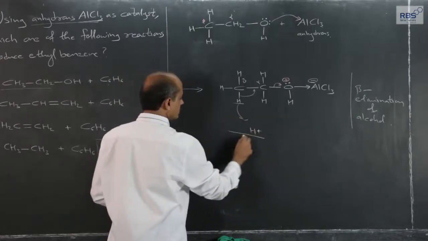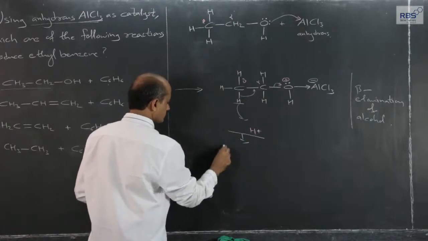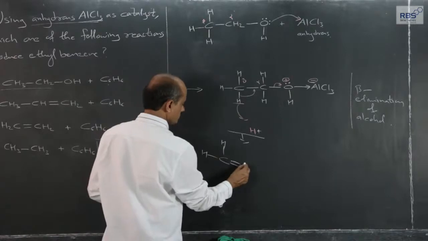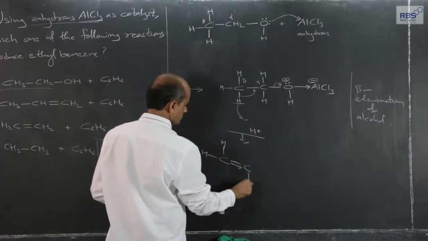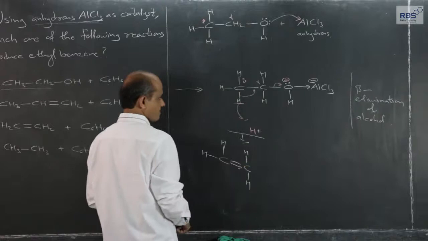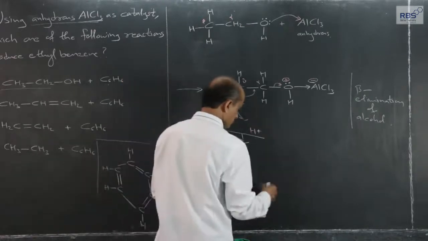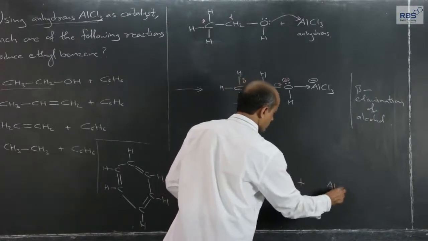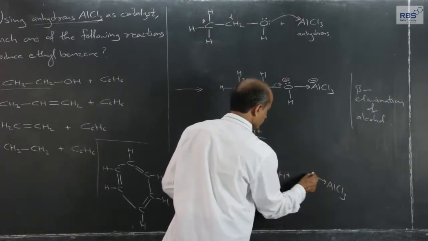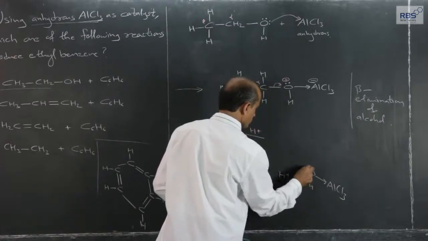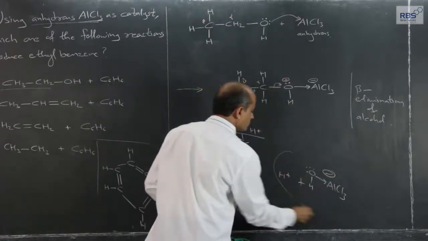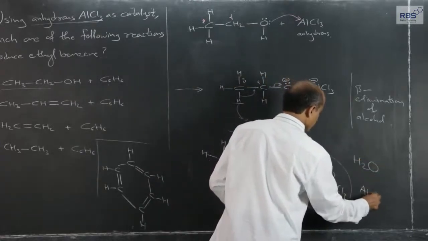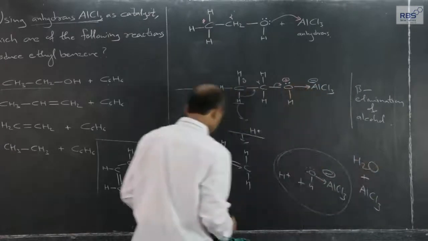So, resulting in this carbon-carbon double bond, and H plus, AlCl3, and these two again interact to give H2O, and AlCl3 is again obtained back.